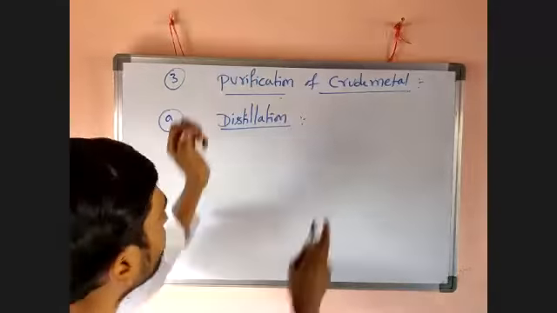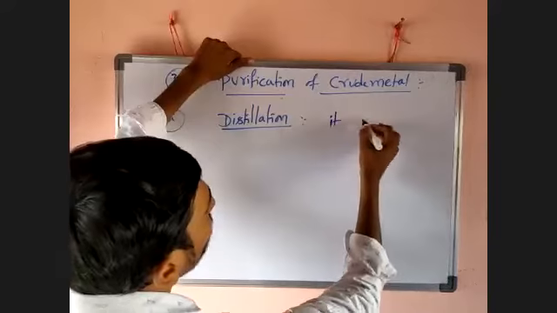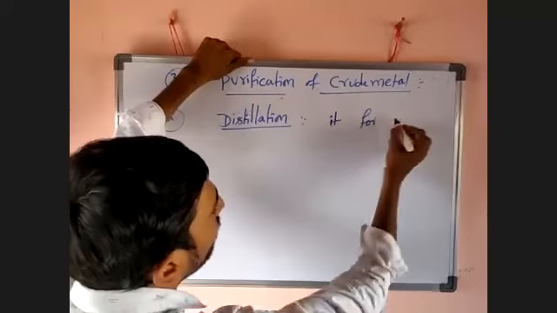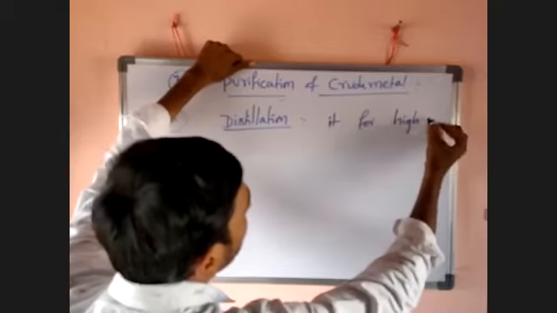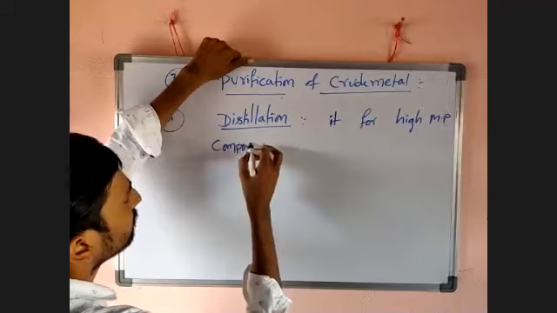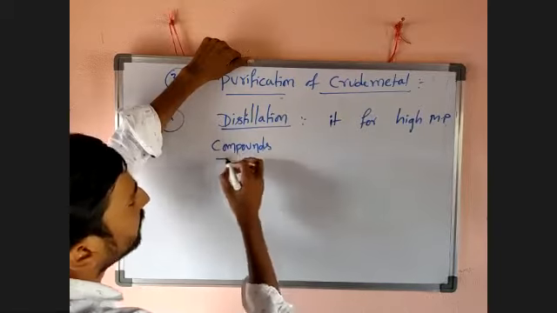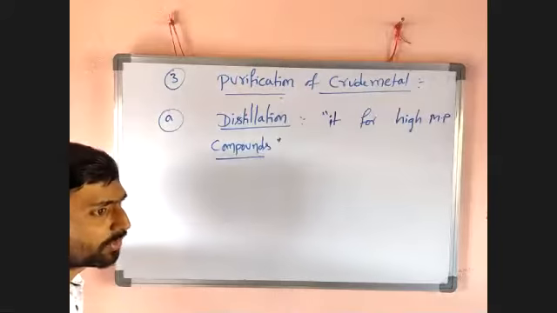It is specially for high melting point compounds.